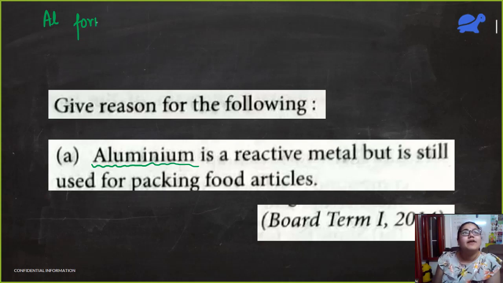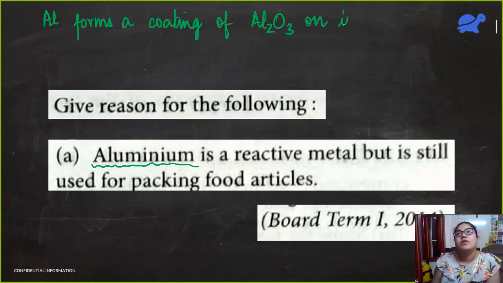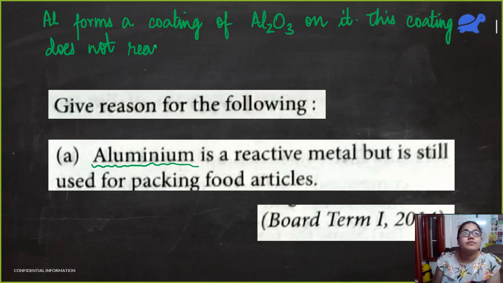Aluminium forms a coating of aluminium oxide on it. Okay. This coating does not react with food.